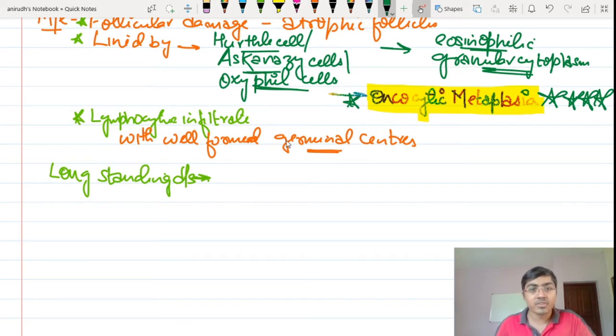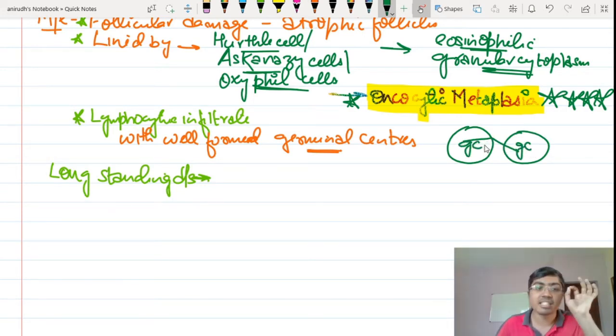Fine. There is lymphocytic infiltrate. There will be excessive formation with well-formed germinal centers. So these will be the germinal centers, and this is how these round structures will be seen inside the diagram or the slide that is given to you in the examination. Now, long-standing disease can proceed into marginal zone lymphoma.